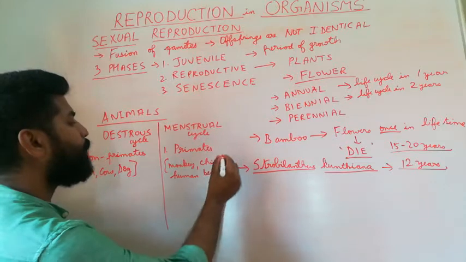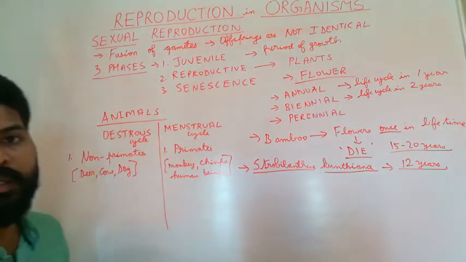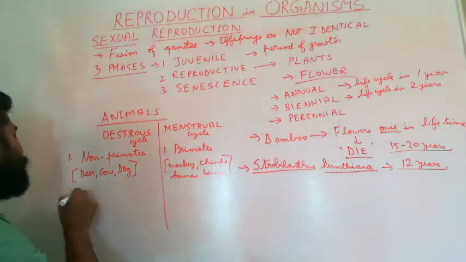So menstrual cycle is seen in the primates, whereas oestrous cycle is shown by the non-primates.